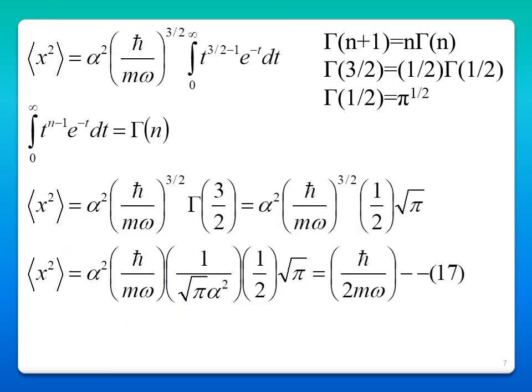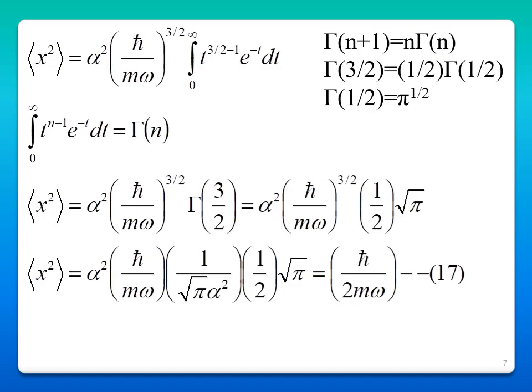So this e power half, you can write it as t power half; we can write it as t power 3 by 2 minus 1, because we can write this as a gamma function, that is, integral from 0 to infinity t power n minus 1 e power minus t dt is equal to gamma of n. So here the integral is integral from 0 to infinity t power 3 by 2 minus 1 e power minus t dt. So this can be written as gamma of 3 by 2.